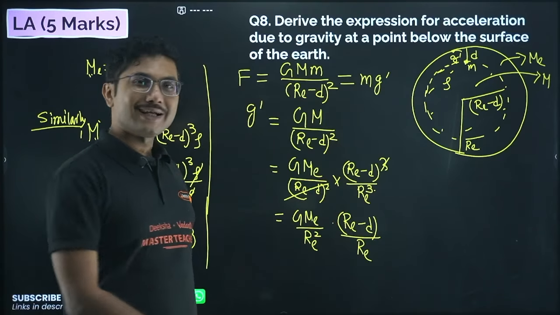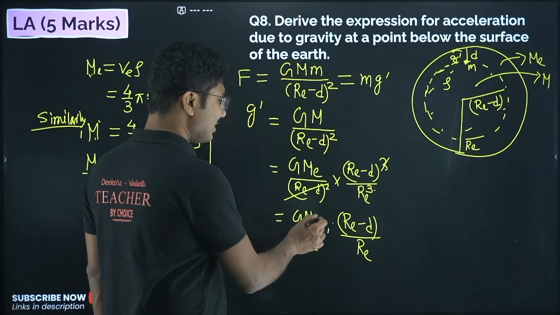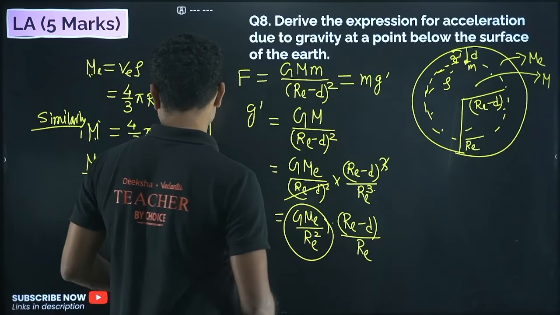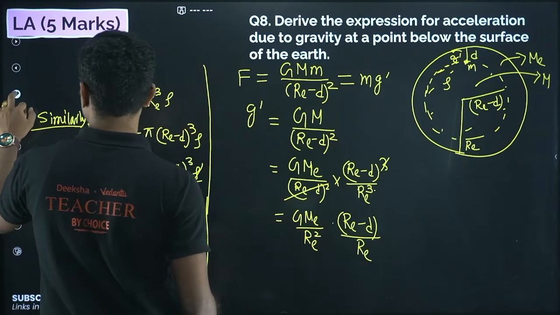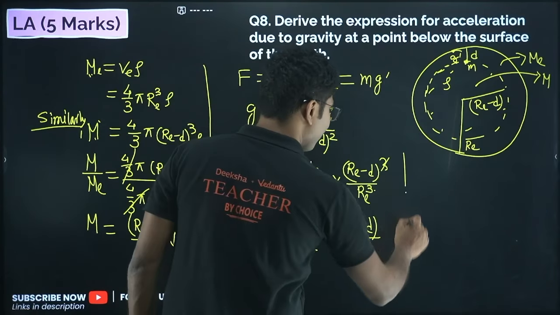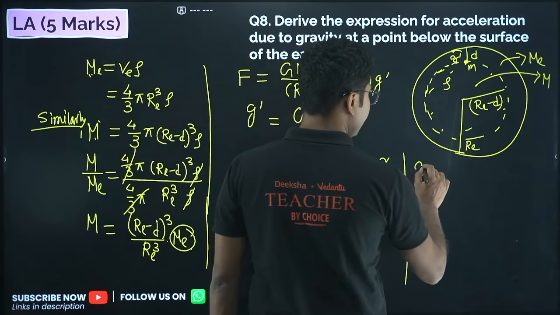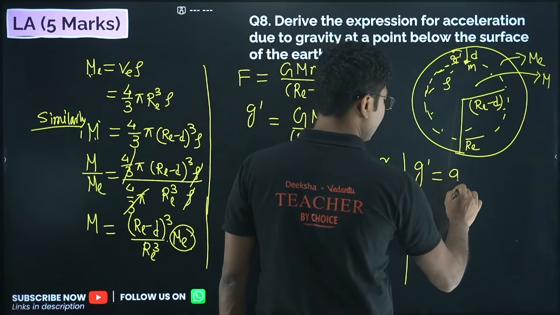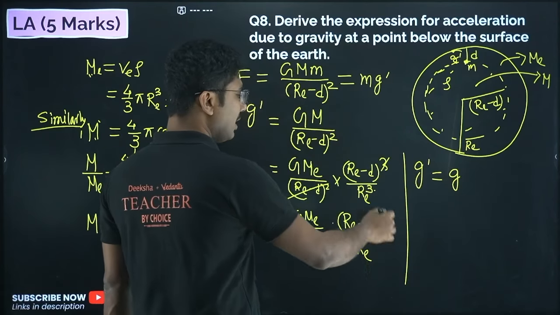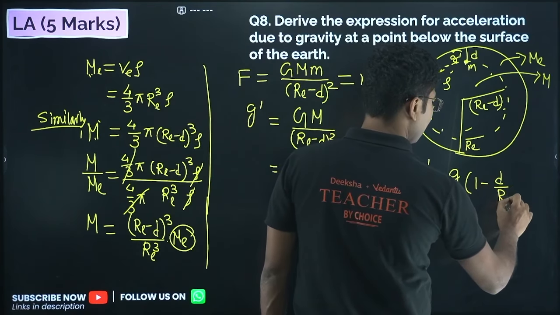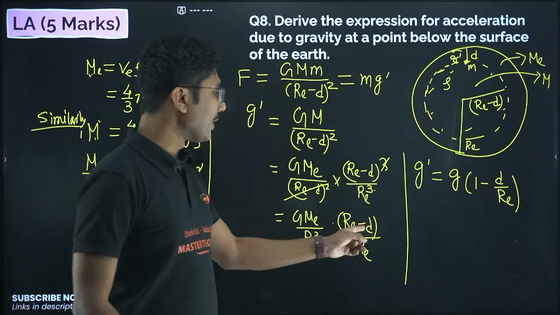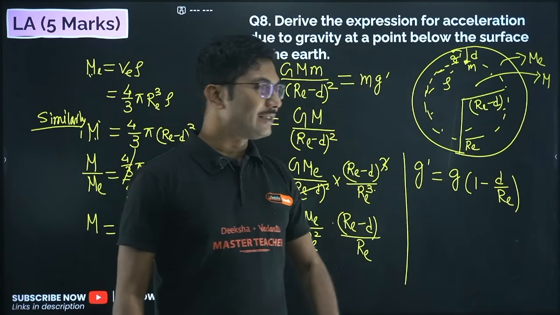Why have I done that? Obviously this is acceleration due to gravity, so I just wanted to put g over here. So g dash equals g into, now simplify this, you will get 1 minus d by Re. Divide every term with Re, you will get 1 minus d by Re.